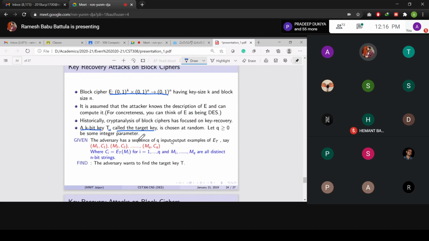The adversary has a sequence of q input-output examples for the target key T. He has M1 and computes C1 with the help of T, and in the same way he computes C2 for M2, and so on. For Mq he computes Cq. Now he is going to receive a ciphertext and compare it with all these ciphertext values, where Ci is equal to E_T of Mi.